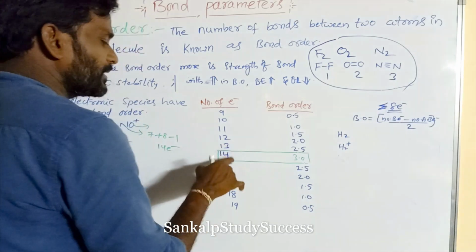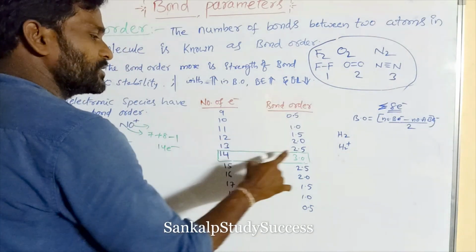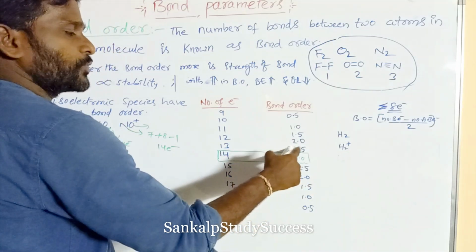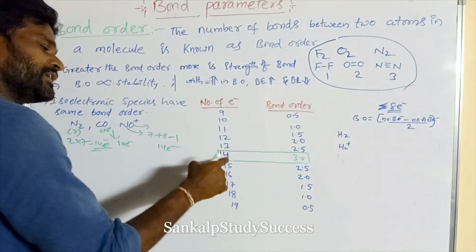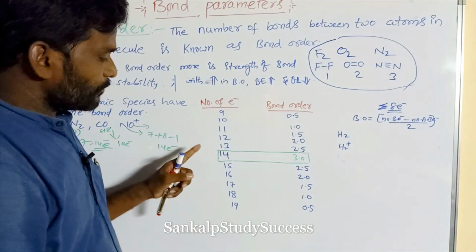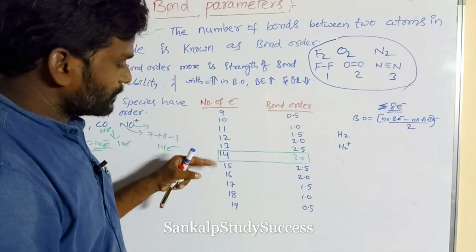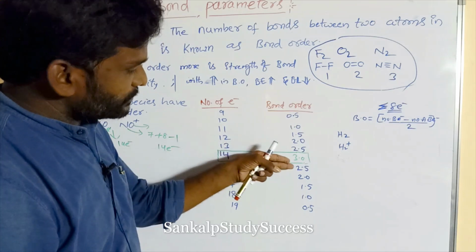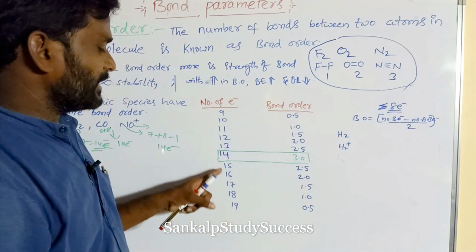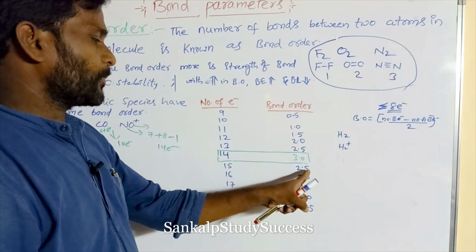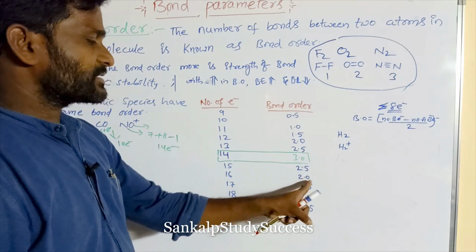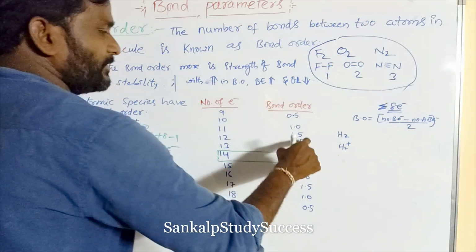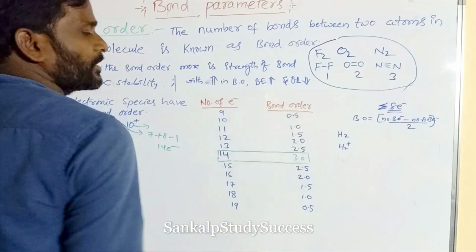So 13, what is the difference between 14 and 13? 1. So it reduces by 0.5: 3.0 minus 0.5 is 2.5. Similarly, 15 is one more, right? What is the difference between 14 and 15? 1. So it reduces by 0.5, giving 2.5. Each step reduces by 0.5, so 2.5, 2.0, 1.5, 1.0, 0.5.